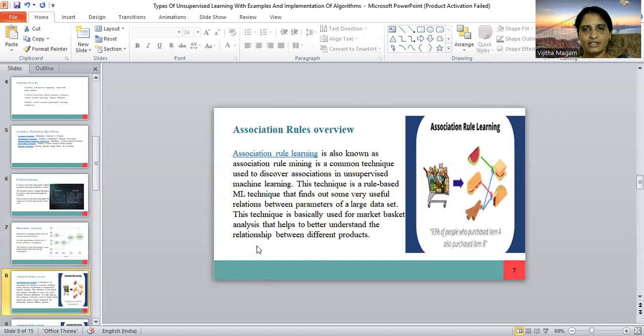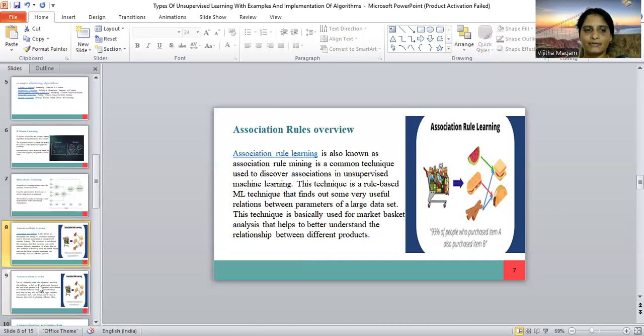And the next type of unsupervised learning is association rule. Association rule is also a common technique used for discovering interesting associations in unsupervised learning. That is a rule based learning technique. So it is useful for finding relations between the parameters of a large data set. It is basically used for market basket analysis to better understand the relationship between different products.